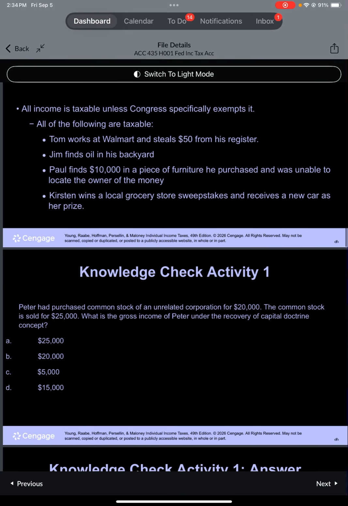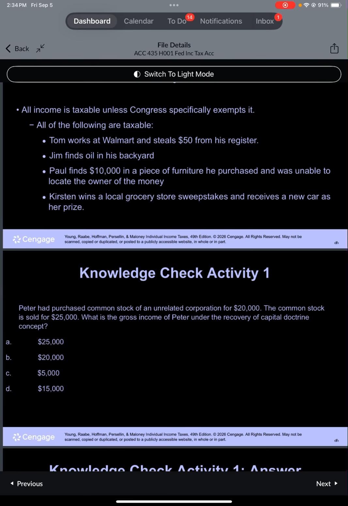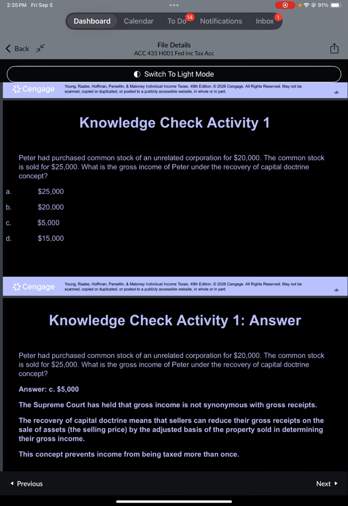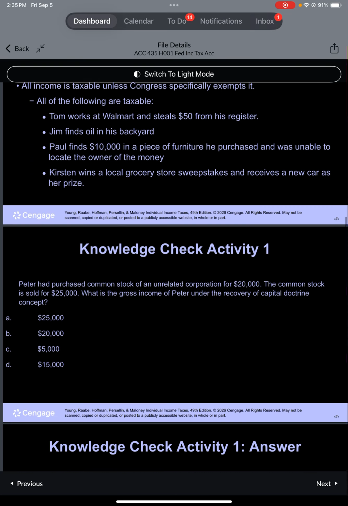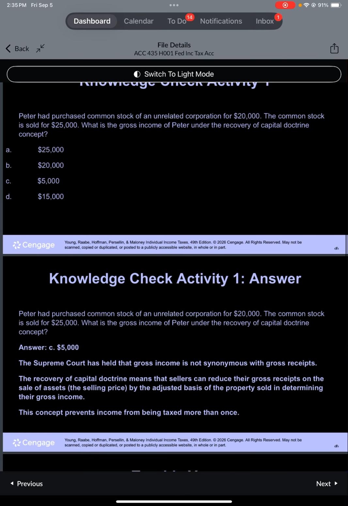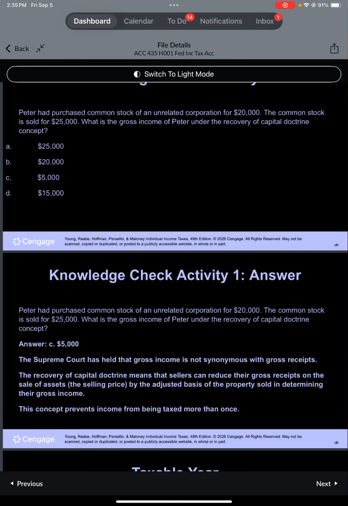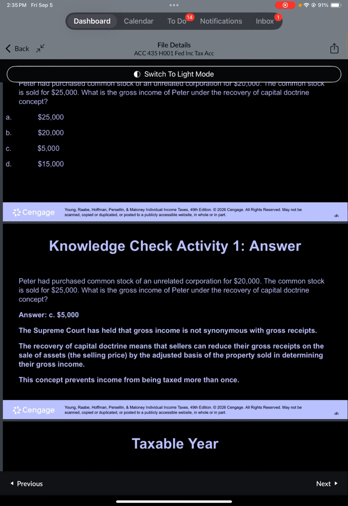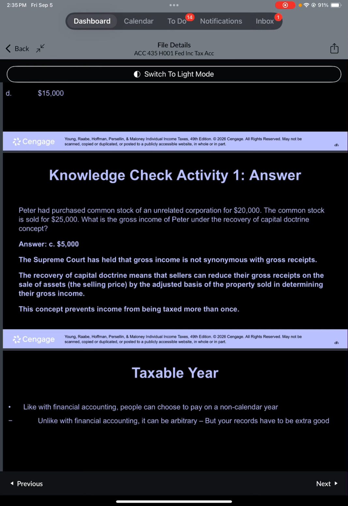Knowledge check activity 1. Question: Peter had purchased common stock of an unrelated corporation for $20,000. The stock is sold for $25,000. What is Peter's gross income under the recovery of capital doctrine? A. $25,000. B. $20,000. C. $5,000. D. $15,000. Answer C, $5,000. The recovery of capital doctrine means sellers reduce gross receipts, the sale price, by the adjusted basis of the property sold to determine gross income.